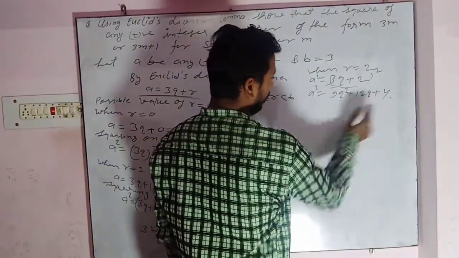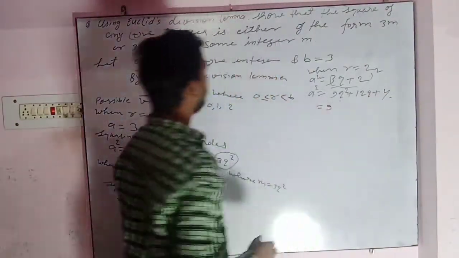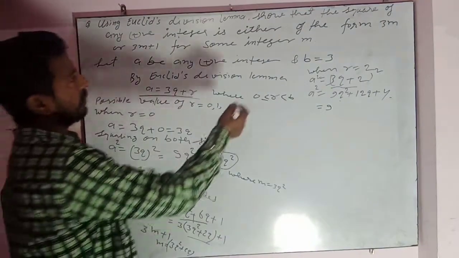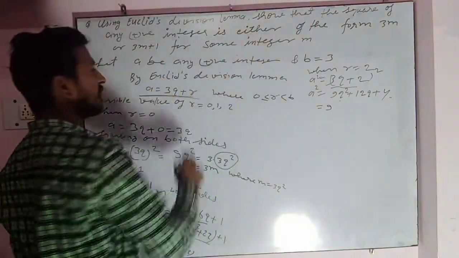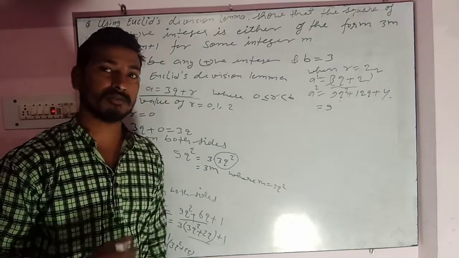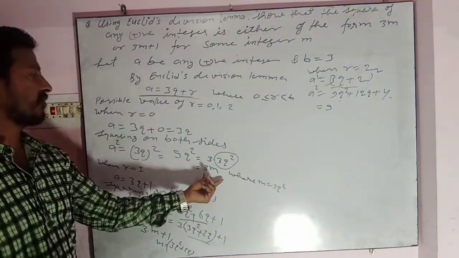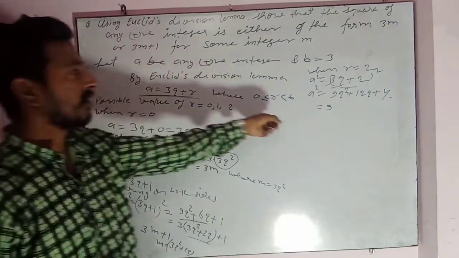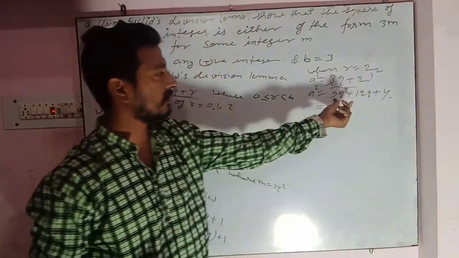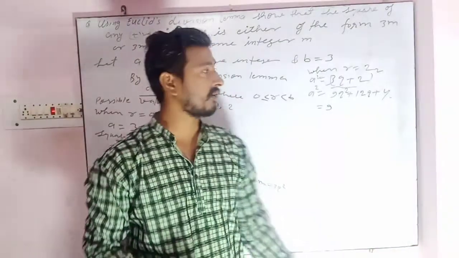Because we have to prove that the square of any positive integer is either of the form 3m, which we got earlier, or 3m plus 1. And clearly you can see here, this is not in the form of 3m plus 1 or 3m.